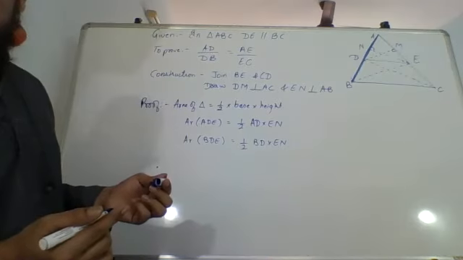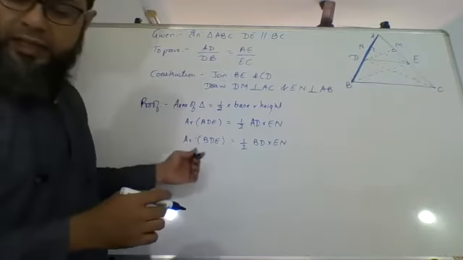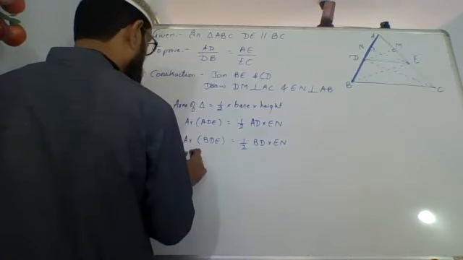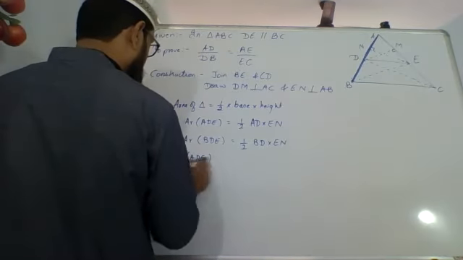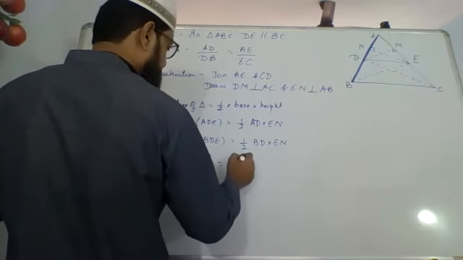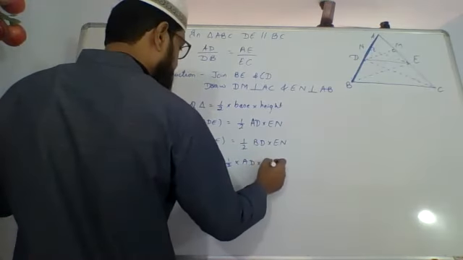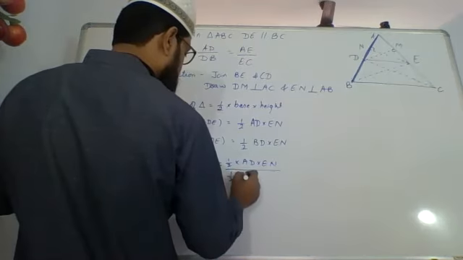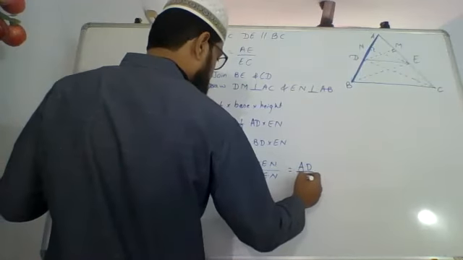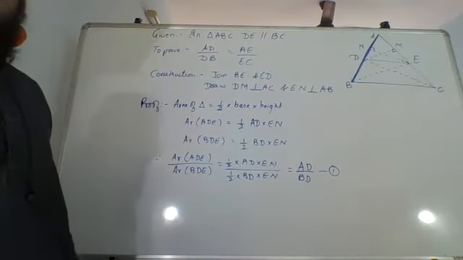Similarly, I'll take their ratios. Therefore, area ADE upon area BDE equals half into AD into EN upon half into BD into EN, the halves will cancel, which is nothing but AD upon BD. Call this equation 1. AD upon BD.